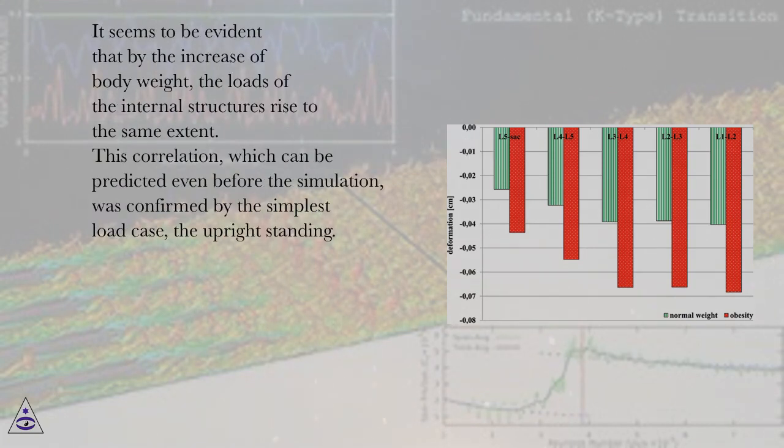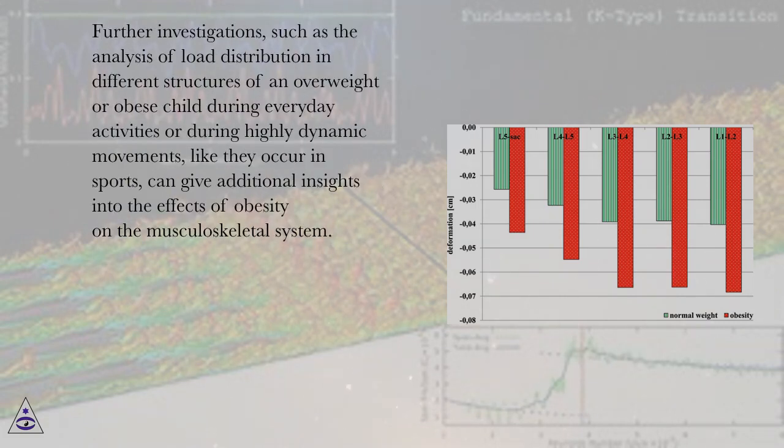It seems to be evident that by the increase of body weight, the loads of the internal structures rise to the same extent. This correlation, which can be predicted even before the simulation, was confirmed by the simplest load case, the upright standing. Further investigations, such as the analysis of load distribution in different structures of an overweight or obese child during everyday activities or during highly dynamic movements, like they occur in sports, can give additional insights into the effects of obesity on the musculoskeletal system.